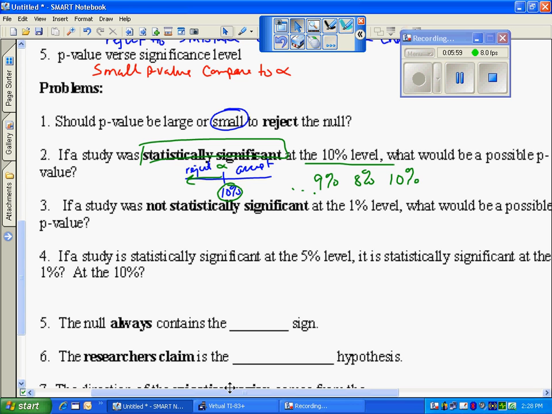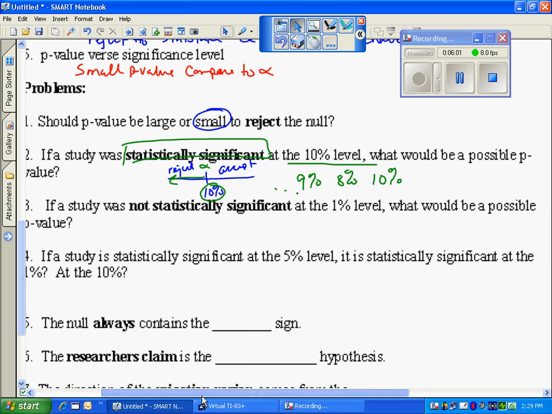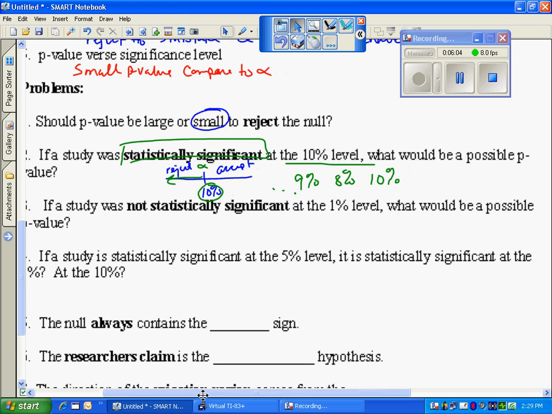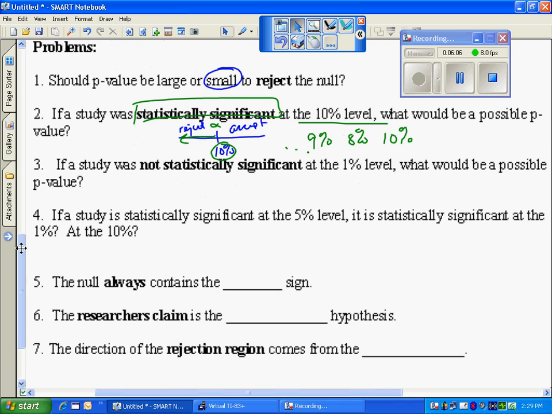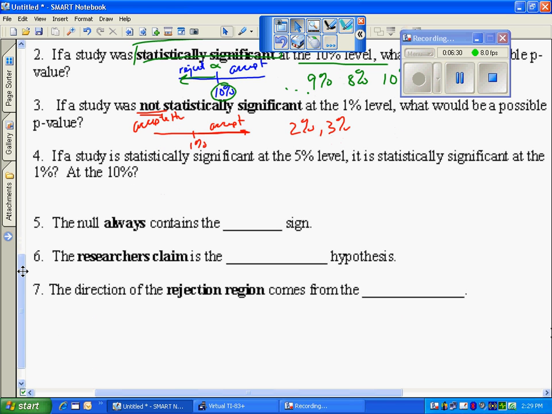If a study was not statistically significant at 1%, what would be a possible p-value? So again, looking at my number line, here's 1%. If I'm larger than that, I accept. So if I'm not statistically significant, that means I am accepting the null. So I'm on this side of 1%. So anything greater than 1%, such as 2%, 3%. There's infinitely many numbers.